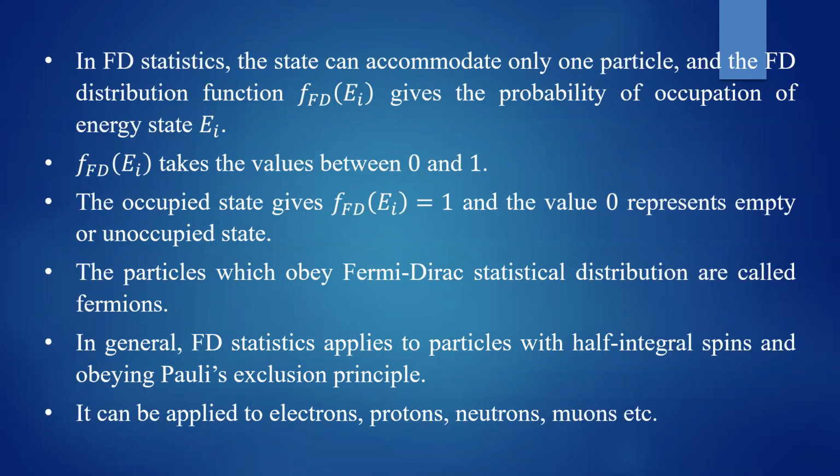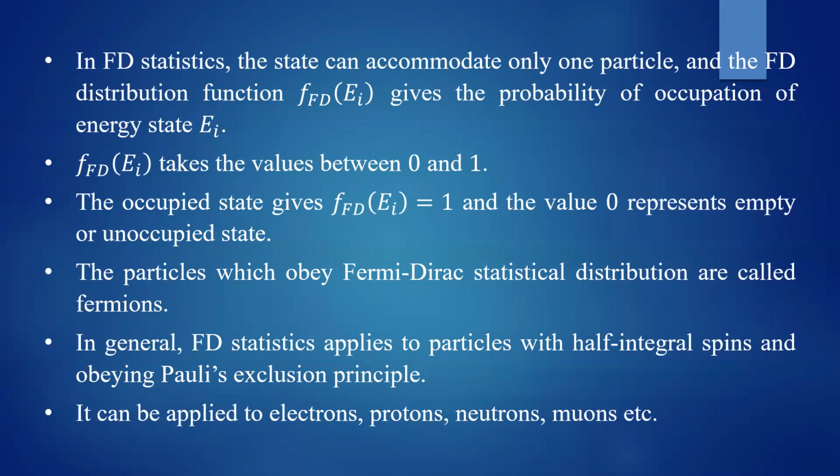One possibility is you can get the occupied state by a particle, or it can be empty, because in one state only one particle is allowed. If the state is occupied, then Fermi-Dirac statistics will give you the value 1, and the value 0 represents the empty state. If the distribution function has the value 0, it represents an empty state. Then the particles which obey this Fermi-Dirac distribution function are called fermions.